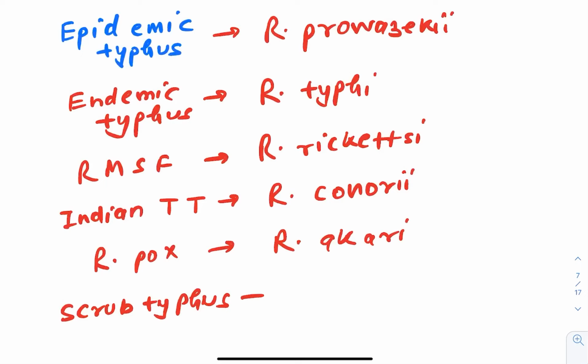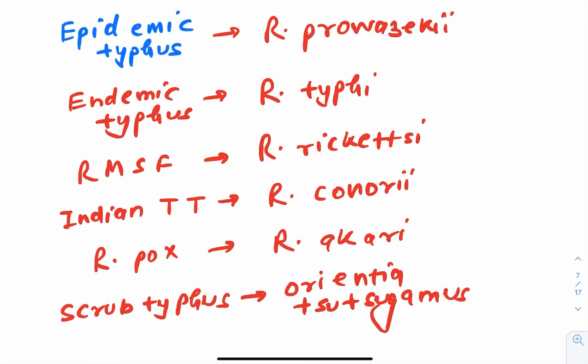Okay, and scrub typhus is caused by what? Just now we have done it, you should tell this before I tell. The answer is tsutsugamushi. Okay, scrub typhus is caused by Orientia tsutsugamushi. Obviously that is not that susu.